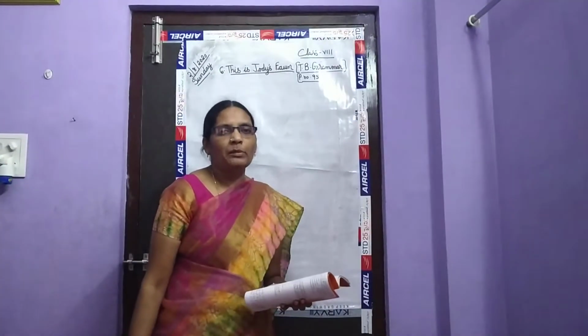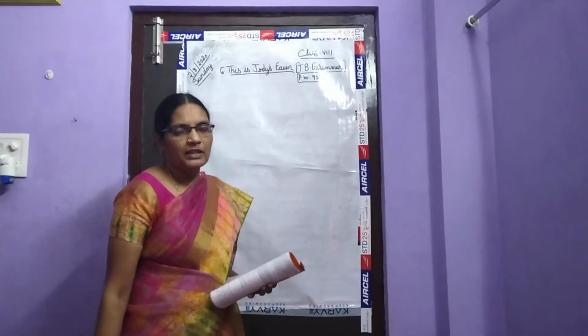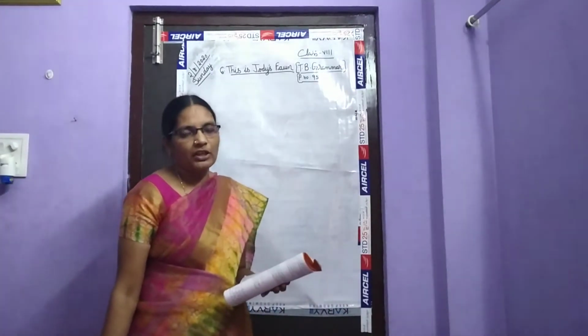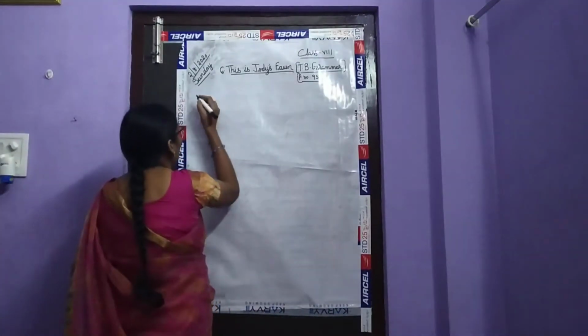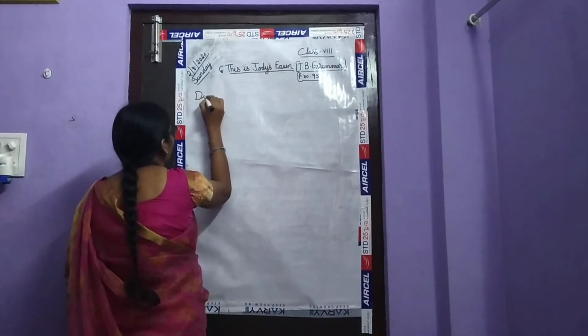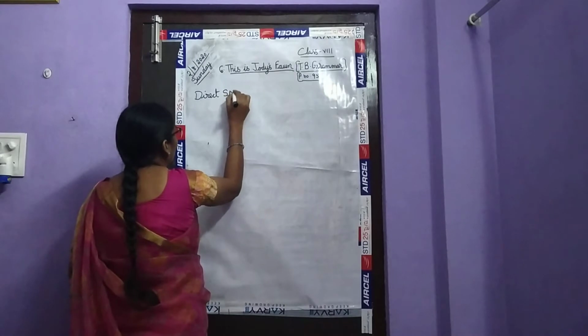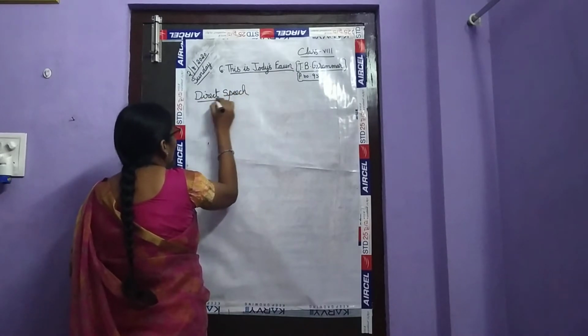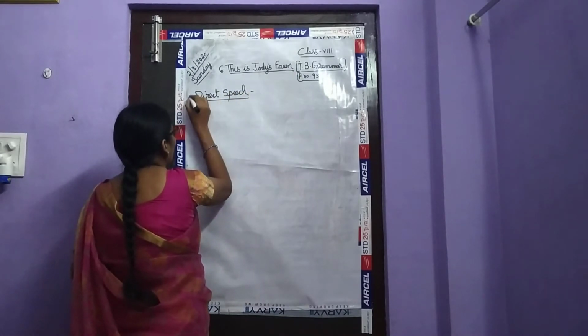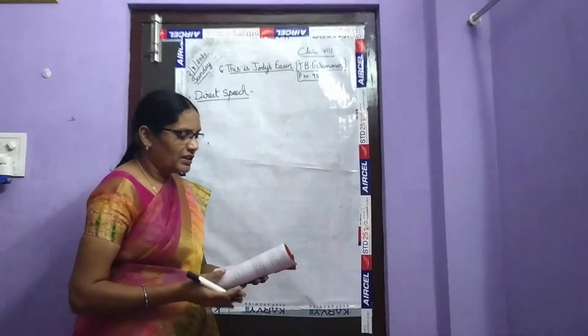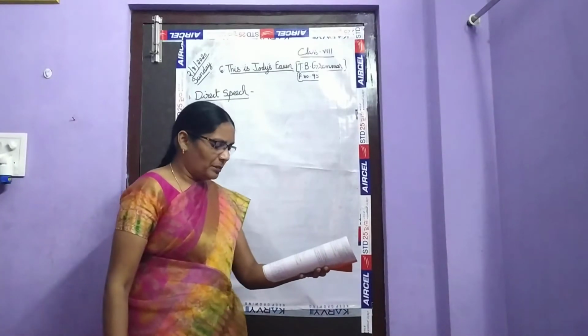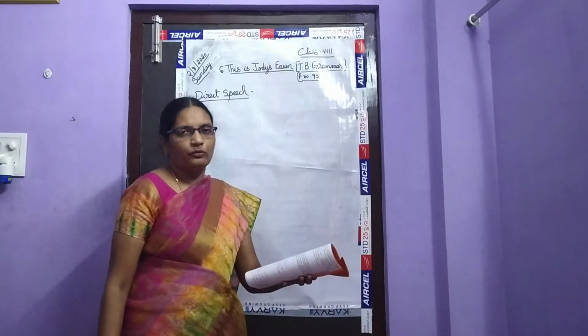So what is the grammar part in this lesson, children? Direct speech and indirect speech. What is meant by direct speech? What is this direct speech, children? We repeat the original speaker's words.